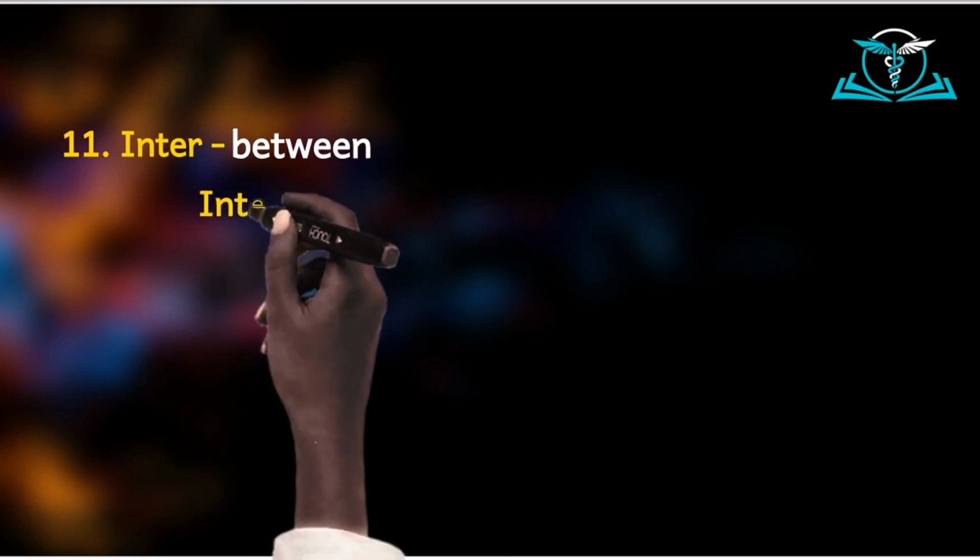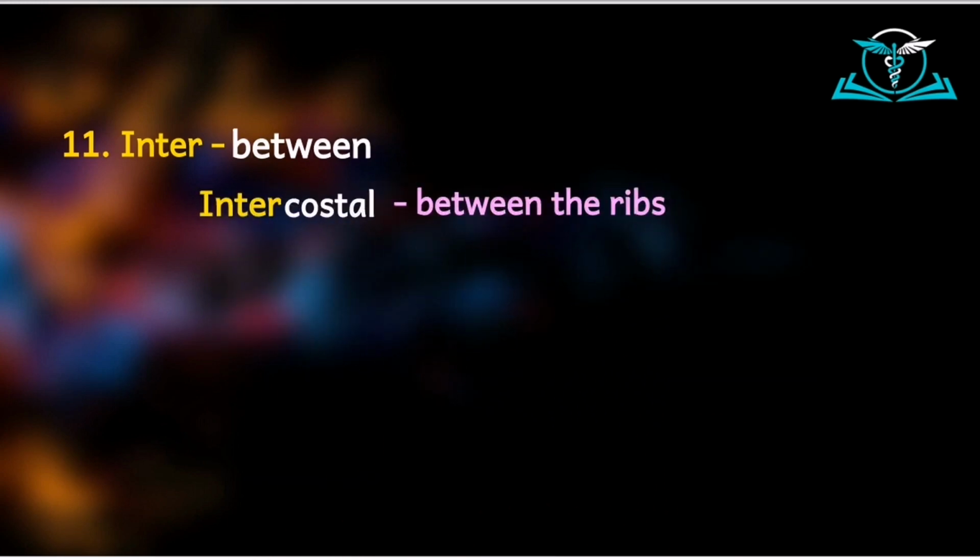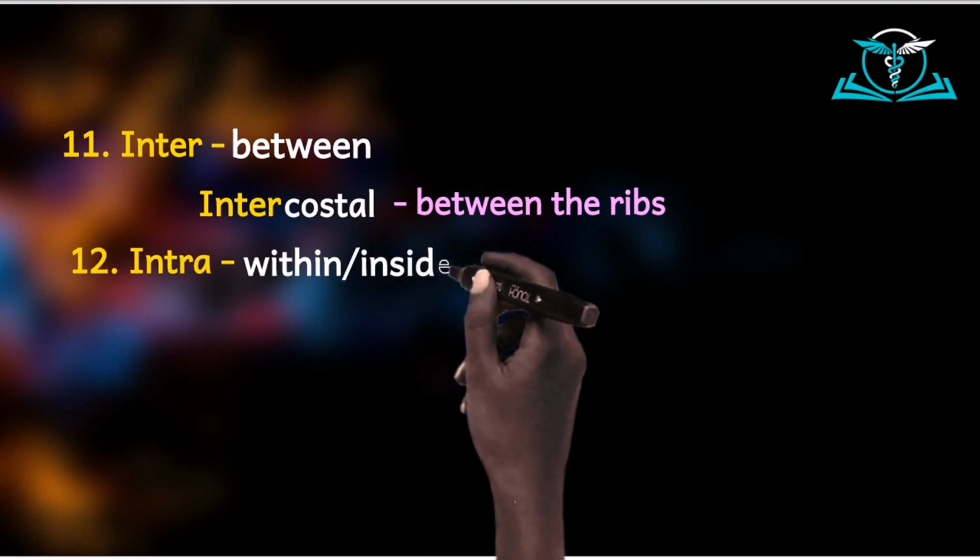Good. And so we move to inter. Inter means between, and so we have words like intercostal, which would mean between the ribs, because the root word costal means ribs. So we can have things like intercostal nerve, intercostal artery. We mean the nerve and the artery respectively that are between the ribs. Then the next thing is intra. Intra means within or inside.